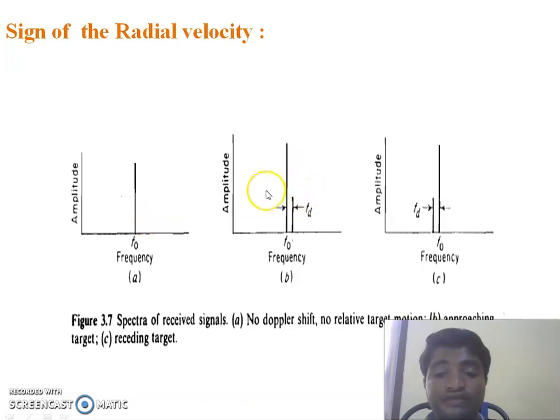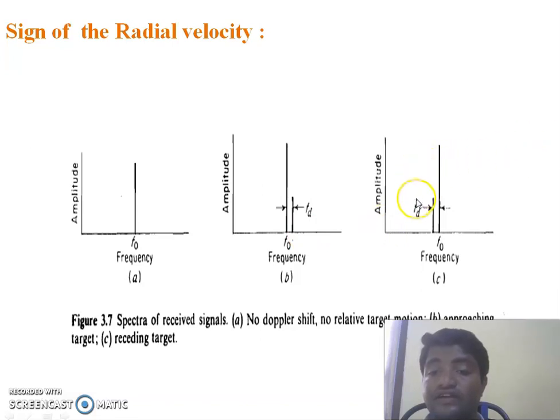If the target is approaching, as the second figure indicates, the first line indicates the transmitted signal frequency f0 and the second line indicates the received signal frequency, which is f0 plus fd, because the second line is present above f0. That means it is a higher frequency. That means f0 plus fd.